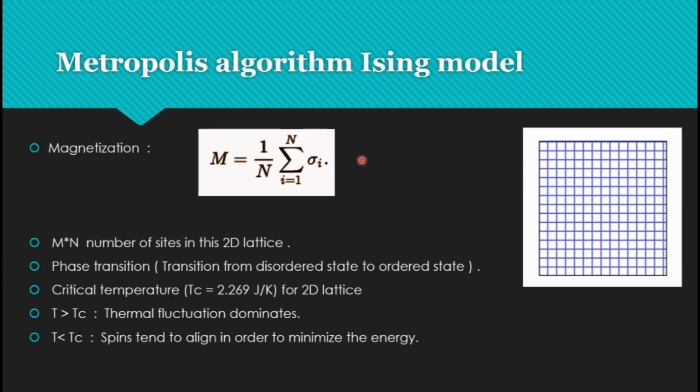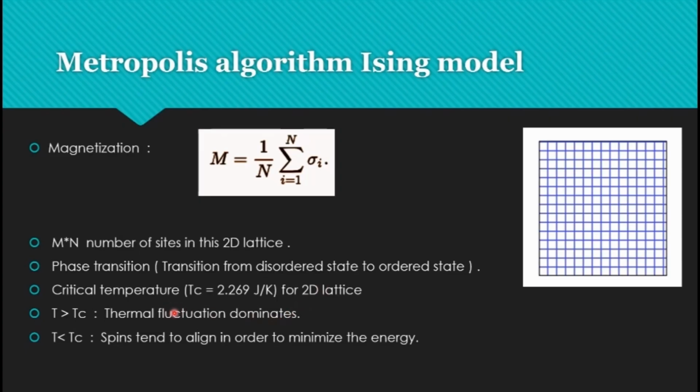This is the magnetization. This is the way we have defined it. M into N is the number of spins in this 2D lattice. So there is one more critical thing, which is phase transition. It is a transition from disorder state to order state. In other words, it's a transition from paramagnetic state to ferromagnetic state. The temperature at which it occurs is called the critical temperature.